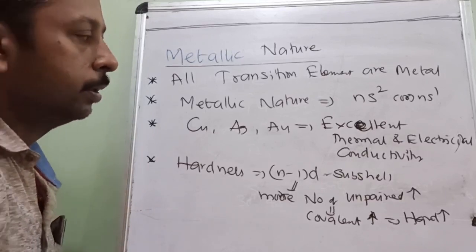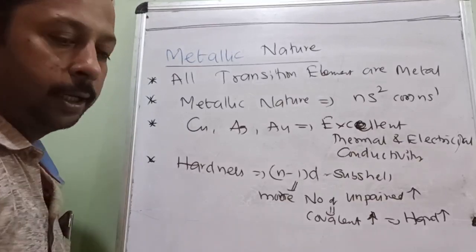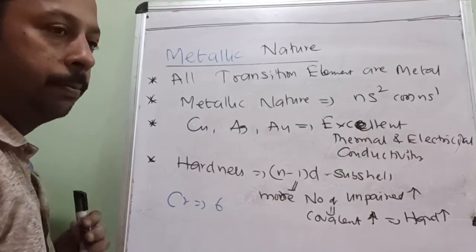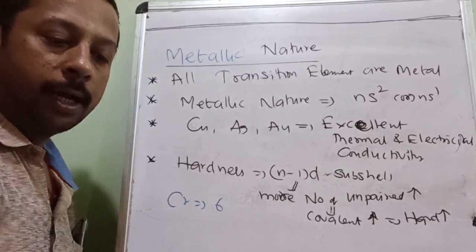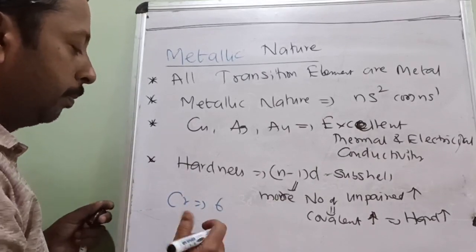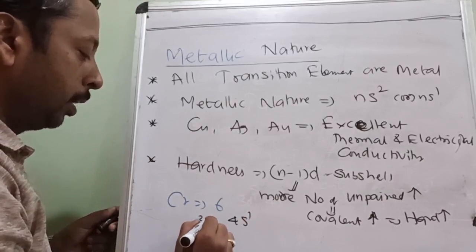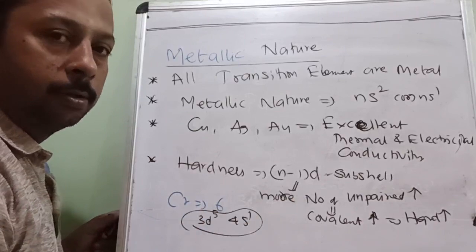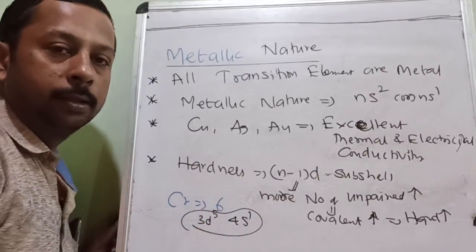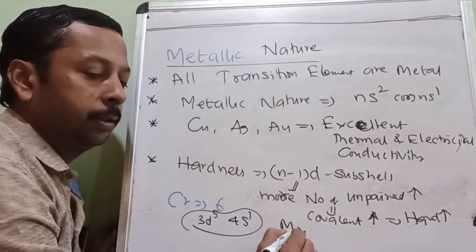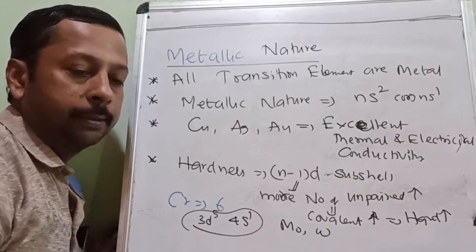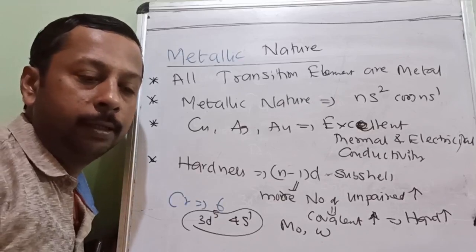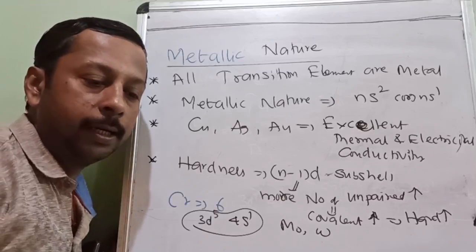Okay, these are some metallic properties. Hardness, like if I take chromium, it contains 6 unpaired electrons, so it is a hard metal. How 6 unpaired? It is 4s1 and 3d5. So more number of unpaired, more will be the covalent bonds, hardest metal. Same way molybdenum, same way tungsten. These are the 3 metals with the maximum number of unpaired electrons, therefore maximum hardness.